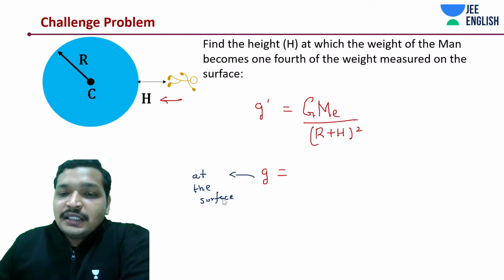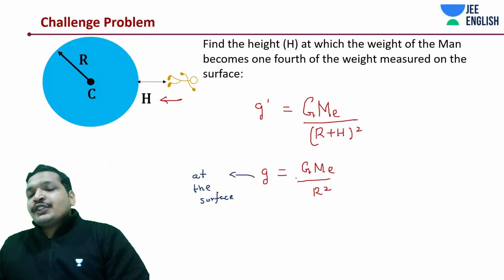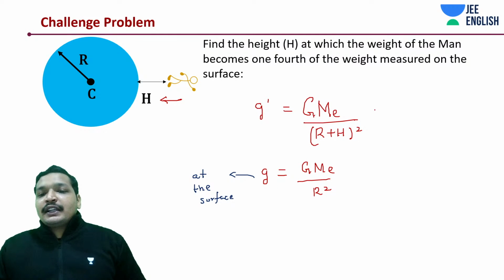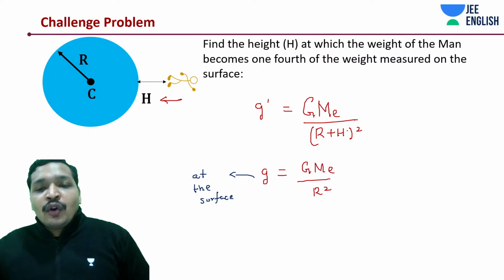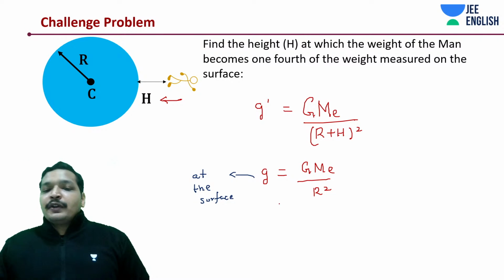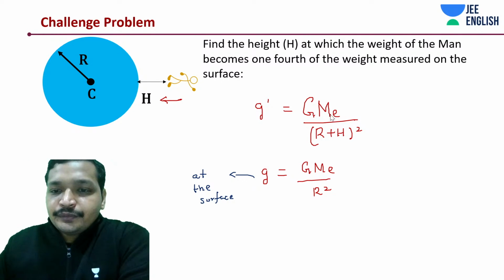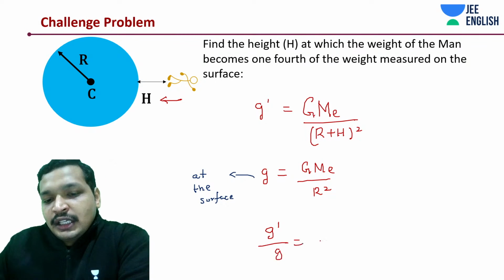It should be how much? GME by R square. Simple. Take the ratio and say that it's 1/4. If you take the ratio of the both, it's going to be R square divided by R plus H whole square, which is equal to 1/4. Okay, you anyway have this thing. G dash divided by G is equal to 1/4.